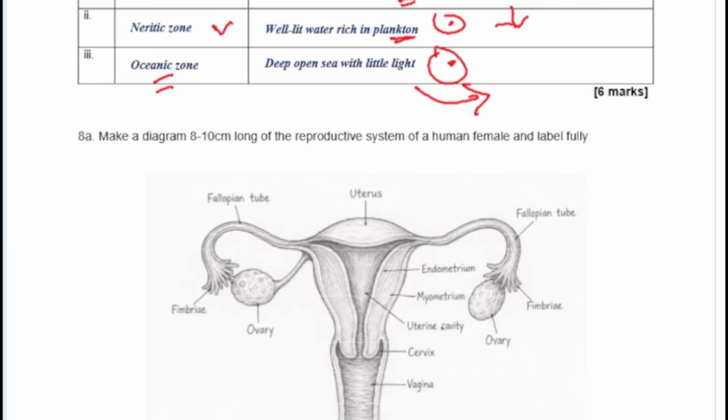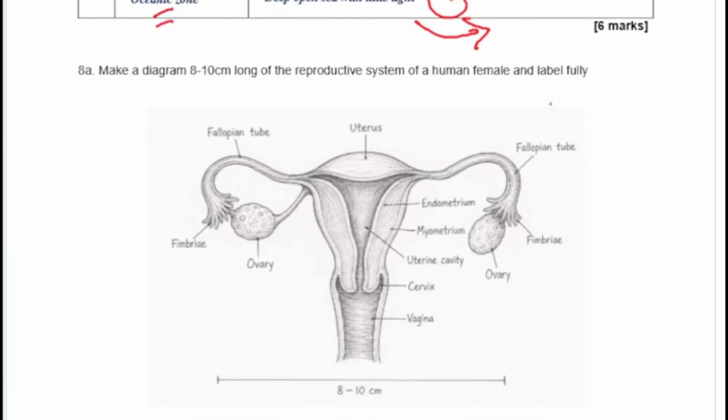So basically, this is a diagram showing the female reproductive system. Let me just use this to explain some basic things. Ovary, that's where the eggs are produced. Fallopian tube, this is where fertilization takes place. Fertilization simply means the fusion of the male and female gametes to form a zygote.